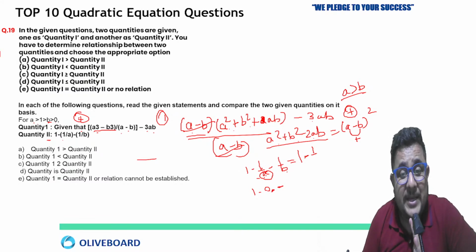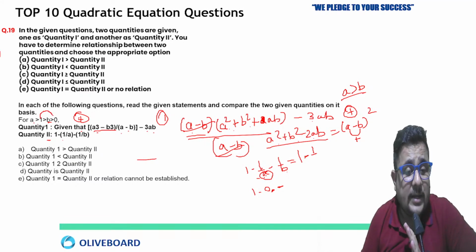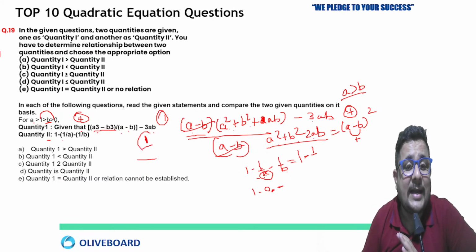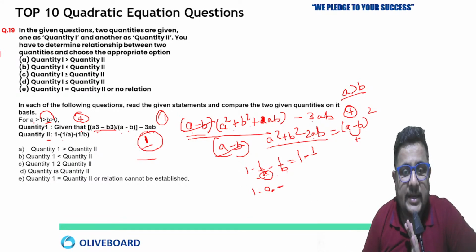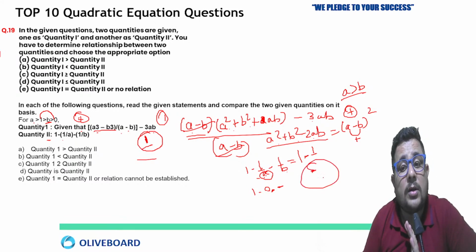1 by B. B is what? Already in decimal, because B is less than 1 and greater than 0, meaning a decimal value. If you divide 1 by a decimal value, what will happen? You will get something more than 1. And 1 minus something more than 1 will be negative, right? Yes. So the second quantity is negative.